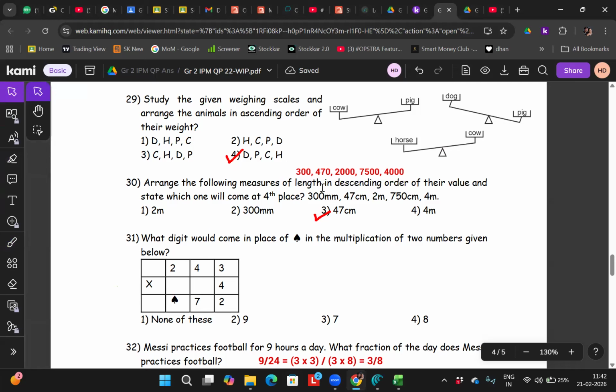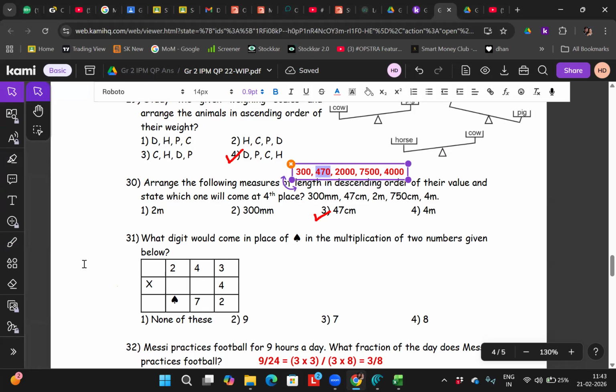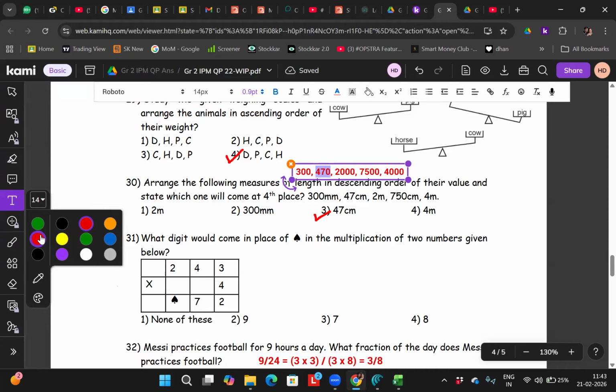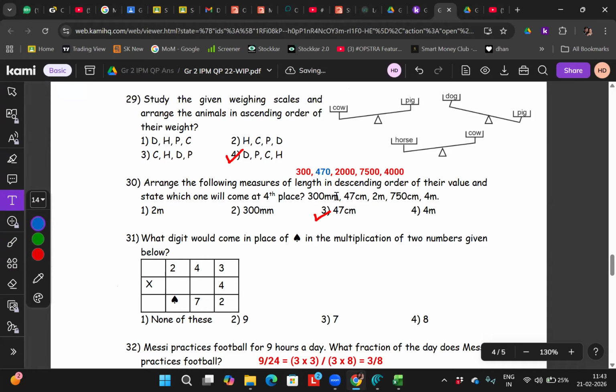So now tell me, if you want to compare anything, what will you do first? Convert into a single unit, because sometimes it will not be only millimeter. Sometimes it will be length, sometimes capacity, sometimes weight, sometimes fraction. Convert into like terms, or convert into the same unit, preferably the smaller unit, right?